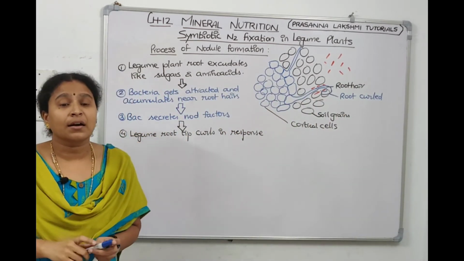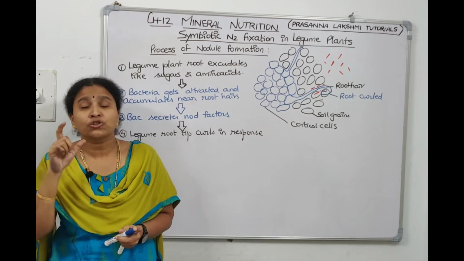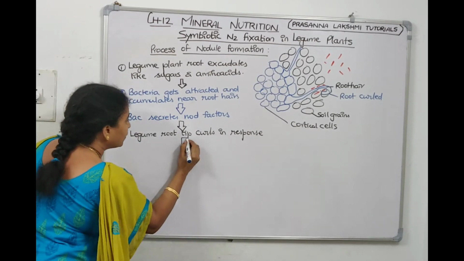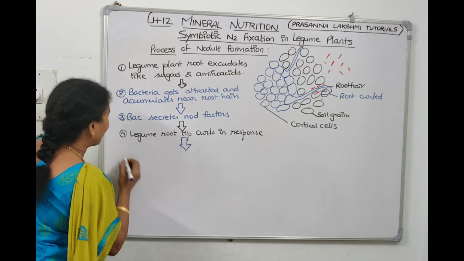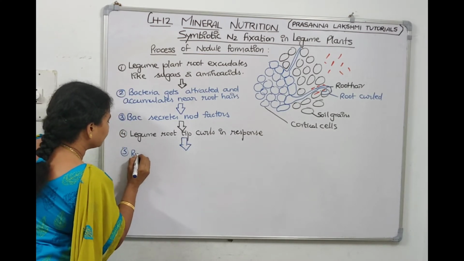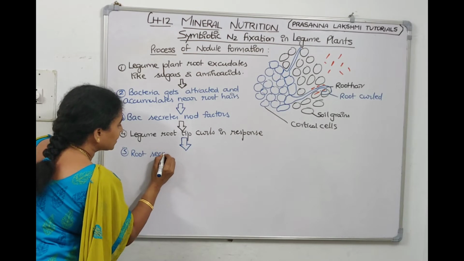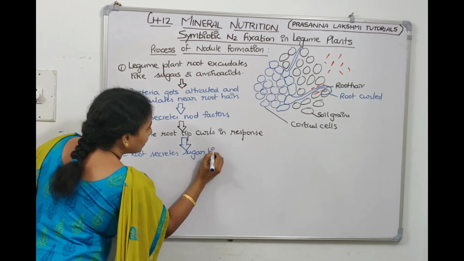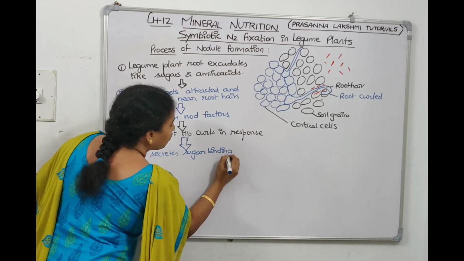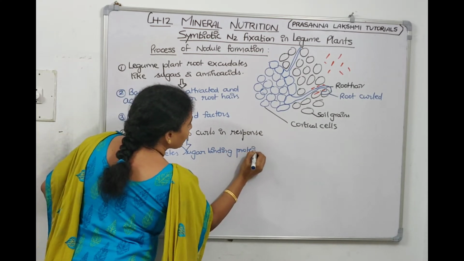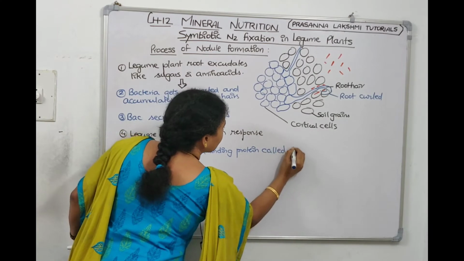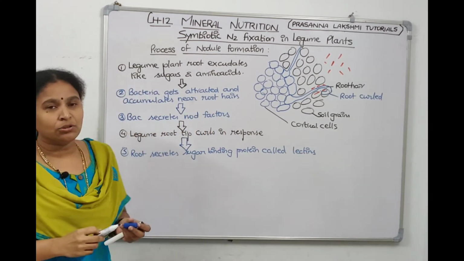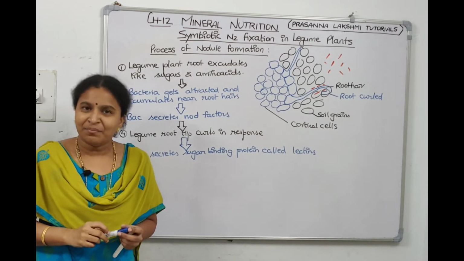The root will curl, and then the root will secrete a sugar binding protein called lectin. So after curling, are you seeing the dialogues? The root secretes a sugar binding protein called lectins. Always the role of the plant is to secrete sugar, attract the bacteria.